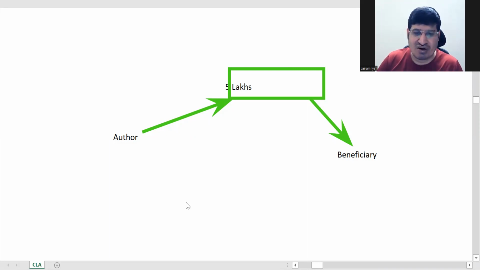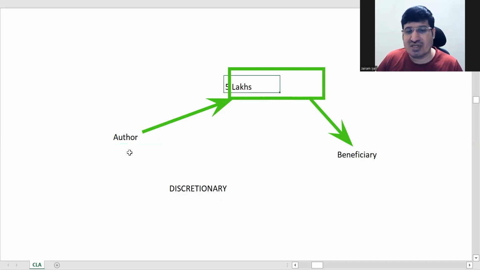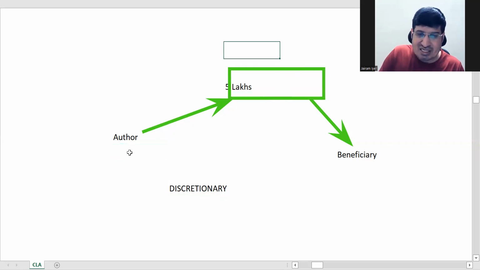In this, one more word we have seen: discretionary trust. Discretionary trust is also a trust. There is nothing much different. The only thing is that it will have some power to decide. So many times the author, I'm just giving you a rough example, gives the money to his brother and sister, that is the uncle of the beneficiary.